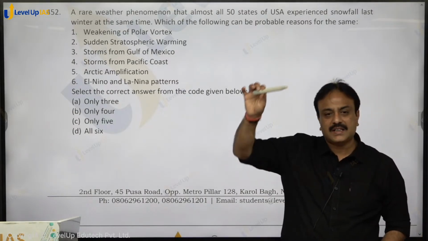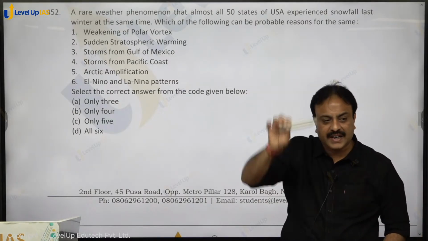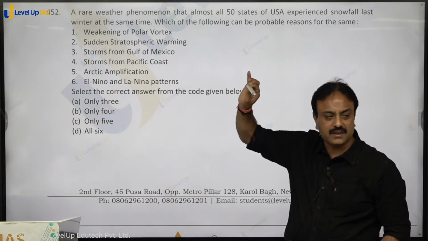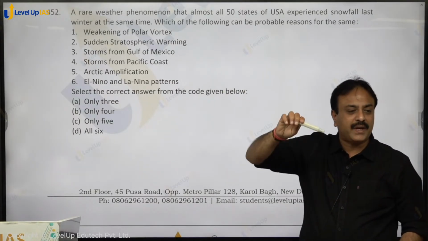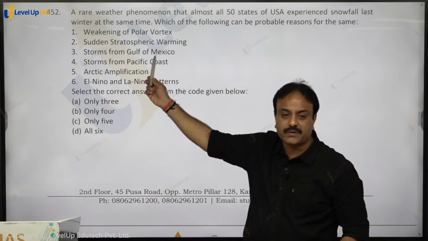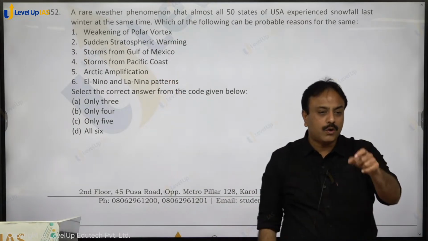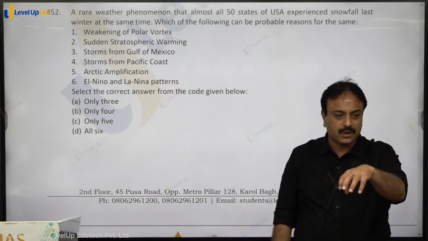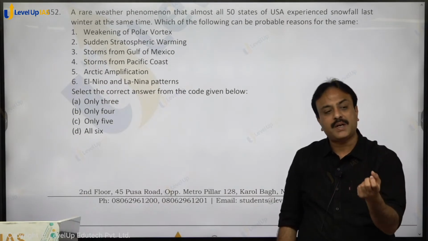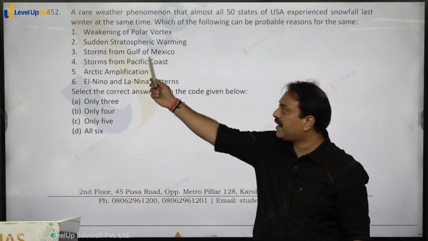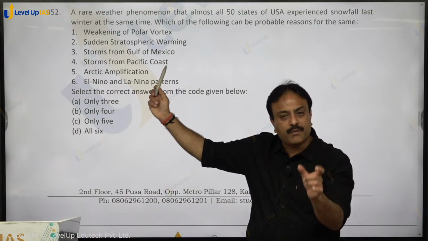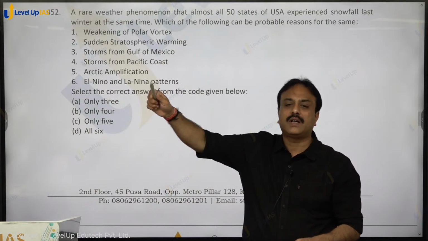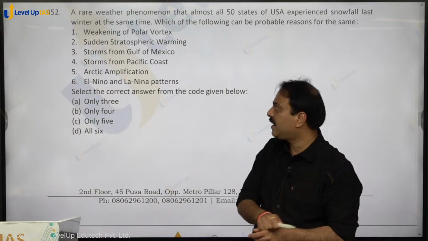So the cold air started deflecting south and it reached the region of USA. Why it became weak? Because of sudden stratospheric warming. Stratospheric cold होता है तो polar vortex cyclone का formation होता है, that is polar vortex. स्ट्रेटोस्फीयर में टेम्परेचर बढ़ गया, दैट इज स्ट्रेटोस्फेरिक वार्मिंग, and due to that polar vortex weakened out, and so the air reached even the region of USA.